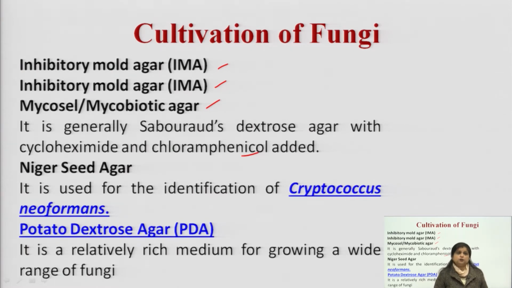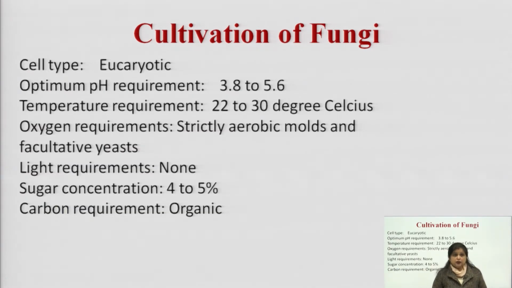So, these are the media which we can use, which can provide nutrition for the growth of fungi. Similarly, the main difference in the environmental conditions required for the growth of fungi is the optimum pH, which is 3.8 to 5.6, whereas we have studied in the bacteria case, bacteria may be acidophiles, basophiles, or neutrophiles. They can grow in acidic, basic, or neutral media, but fungi generally require a pH ranging from 3.8 to 5.6.